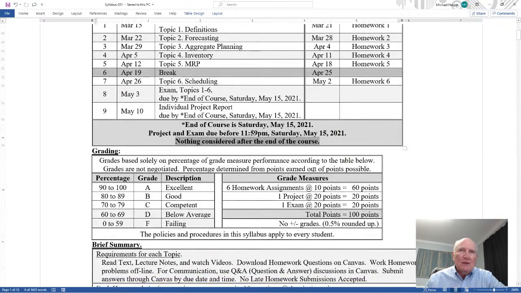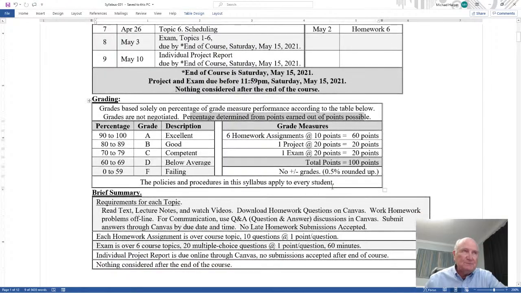Okay, grading. Your grades are based solely on the percentage of graded performance according to the table below. Grades are not negotiated, and the percentage is determined from the points earned out of the points possible. Here we have 6 homework assignments, 10 points each. 1 project is 20 points, and 1 exam is 20 points. That's 100 points. Depending on how much you earn, divided by the total possible, that percentage is compared in this table and relates to your letter grade.